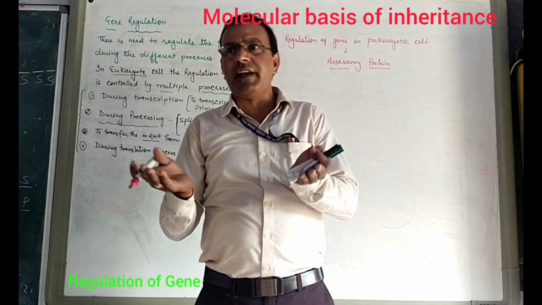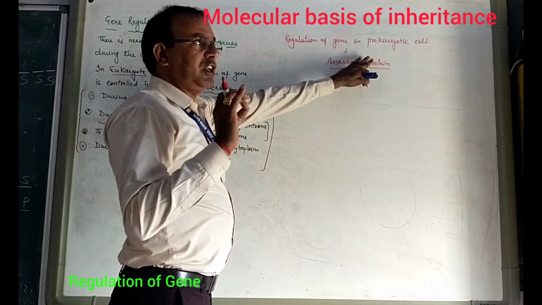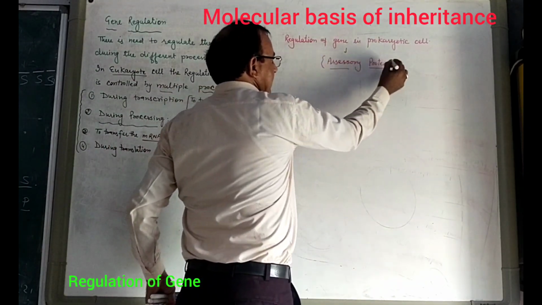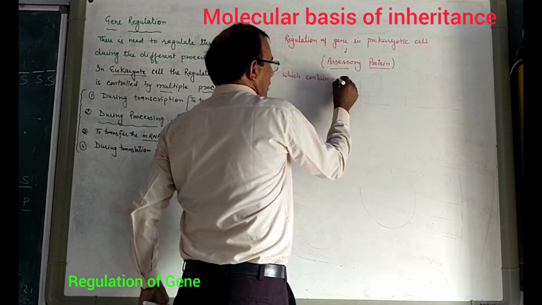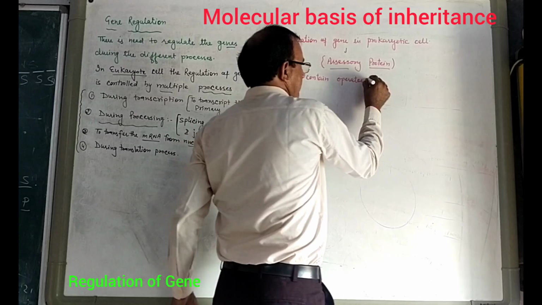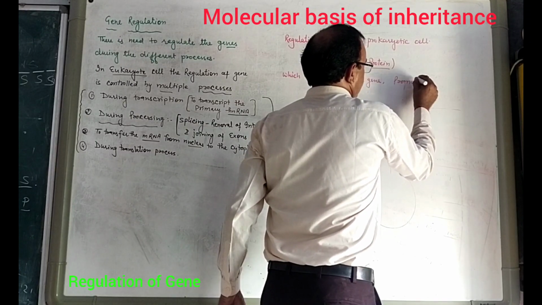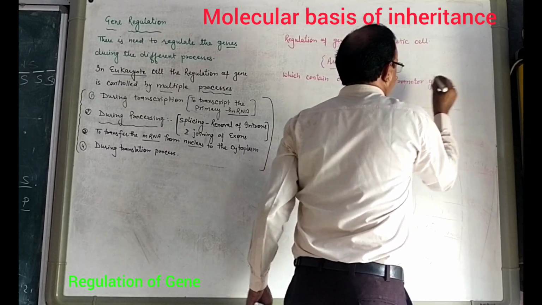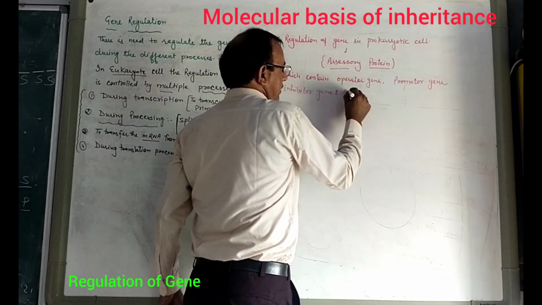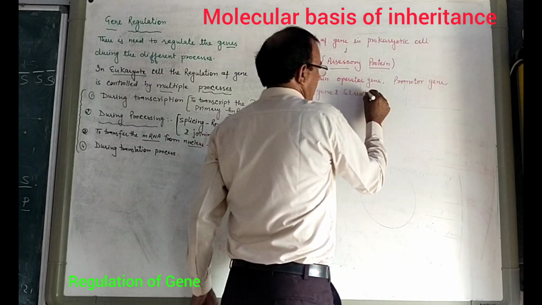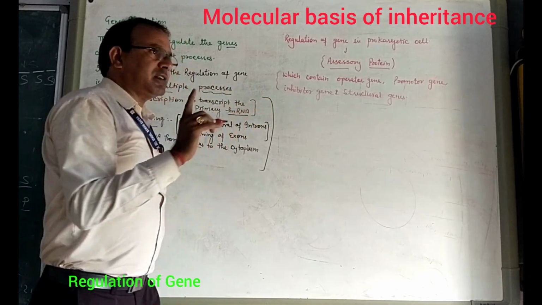One strand of DNA consists of many types of genes; that is called polycistronic. In prokaryotes, the whole process of regulation of gene is controlled by the accessory protein, which contains operator gene, regulator gene or promoter gene, inhibitor gene, and structural gene on one strand of DNA.